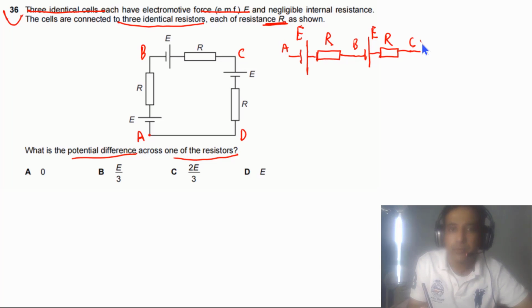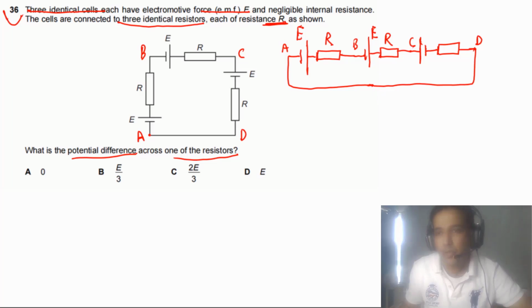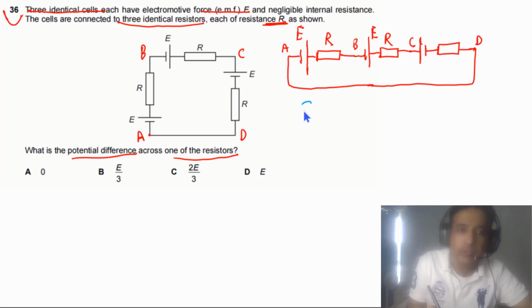After point C we have the positive terminal of the cell, negative terminal, then we have a resistor, and finally we are at point D now. Points D and A are connected by a wire, so simply we can connect them by a wire. Now we need to find out the net EMF of the circuit. What is the net EMF of the circuit?